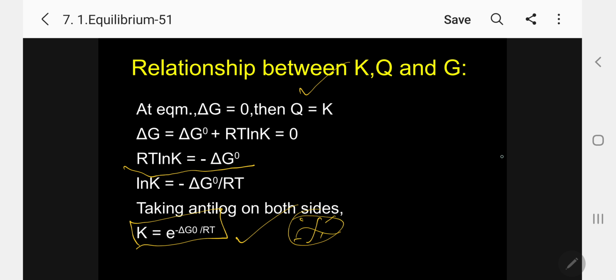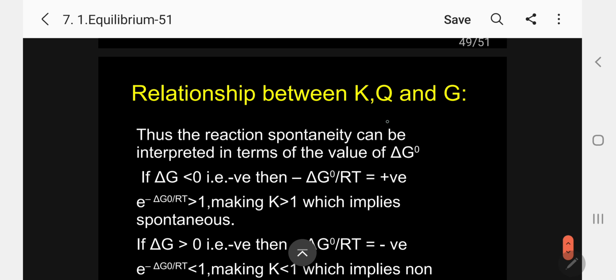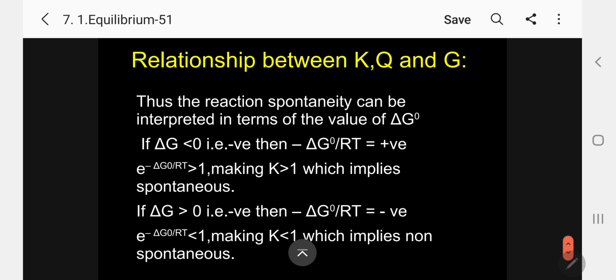Kindly follow. The relationship between K, Q and G. Thus, the spontaneity of the reaction can be interpreted in terms of values of delta G naught. If delta G is less than 0, that is negative, then minus delta G naught by RT should be positive. Then e to the power of minus delta G naught by RT is greater than 1, making K greater than 1, which implies spontaneous.